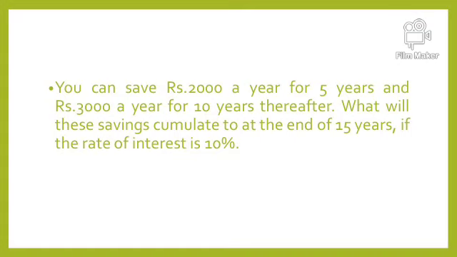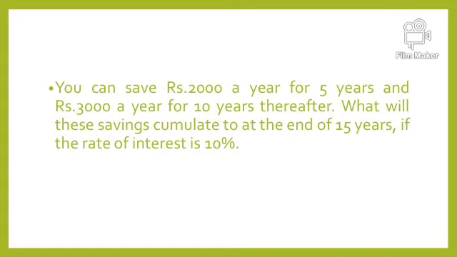So here the amount is changing, and when the amount is changing, we cannot apply the annuity formula, neither present value nor future value. Over here we are going to find the future value. If the amount were 2000 rupees for all 15 years, we could easily apply the future value annuity formula and calculate the sum. But as the amount changes, the sum will be calculated with the help of the table.